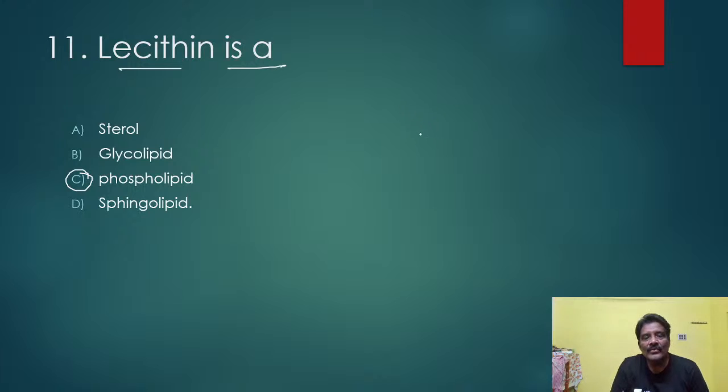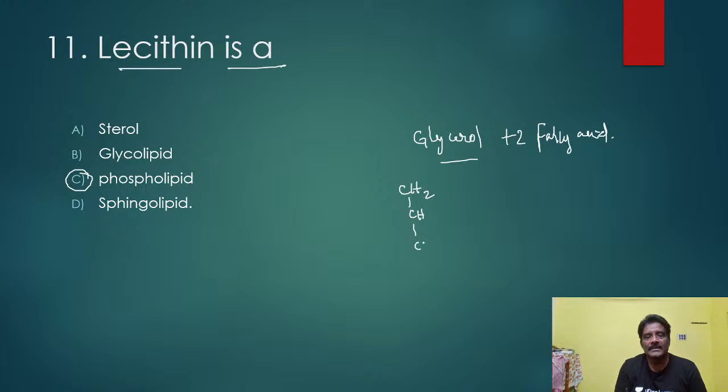Phospholipids: 2 glycerol plus 2 fatty acids here, not 3. One fatty acid is replaced by phosphorus. CH2, CH, CH2.